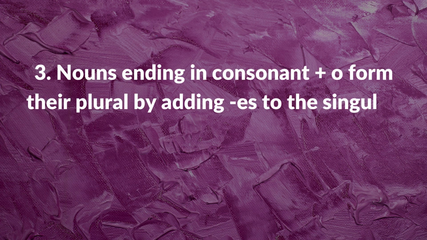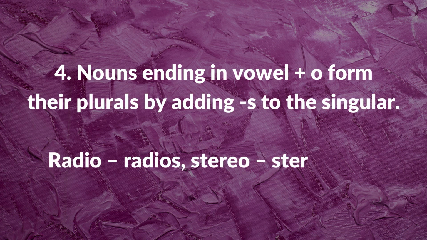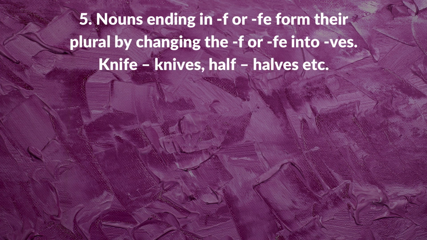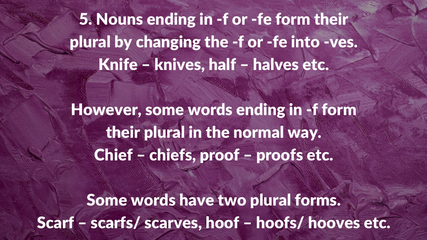The next rule is nouns ending in consonant plus o. They form plural by adding es to the singular. Example, hero, heroes, mango, mangoes. And nouns ending in vowel plus o form their plurals by adding s to the singular. Radio, radios, stereo, stereos. Now nouns ending in f or fe form their plural by changing the f or fe into ves. Example, knife, knives, half, halves.